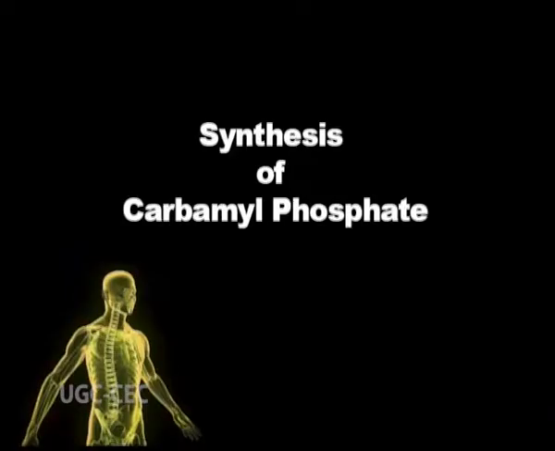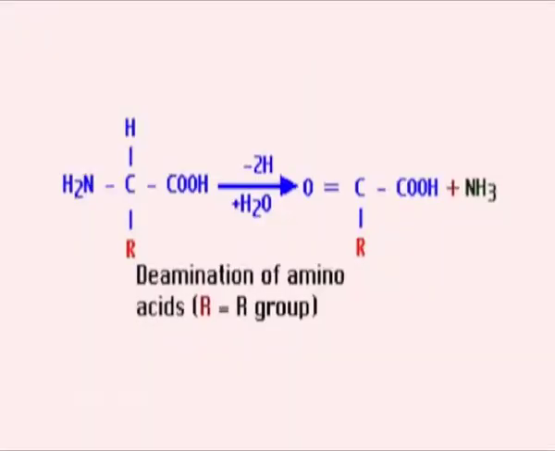1. Synthesis of carbamyl phosphate. Free amino acids are released from dietary or intracellular proteins. The alpha amino nitrogen is removed by deamination to release ammonia. This ammonia is removed from the circulation by the liver to form urea.